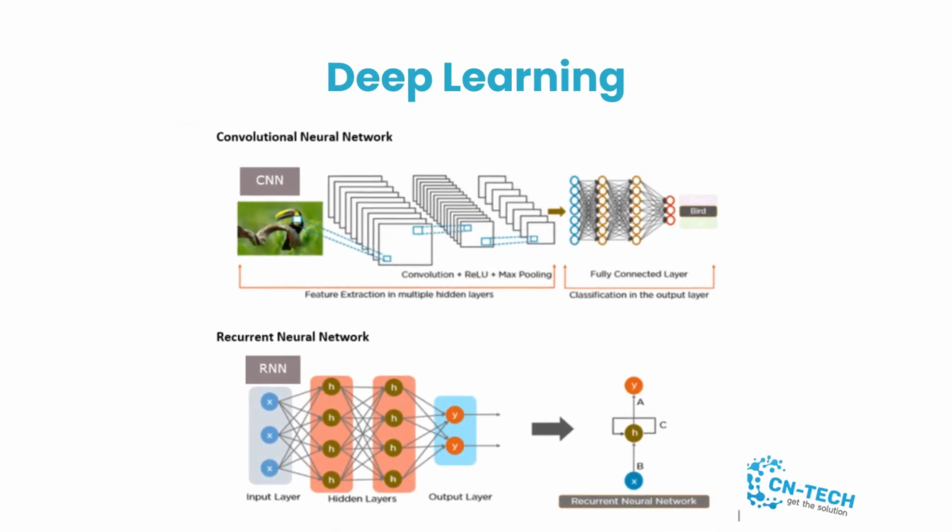convolutional neural networks, a type of neural network that is used for image recognition and classification tasks. This algorithm is often used for tasks like self-driving cars or medical image analysis. Recurrent neural networks, a type of neural network that is used for sequential data like time series or text. This algorithm is often used for tasks like speech recognition or language translation. There are many other examples which will be discussed in another video.